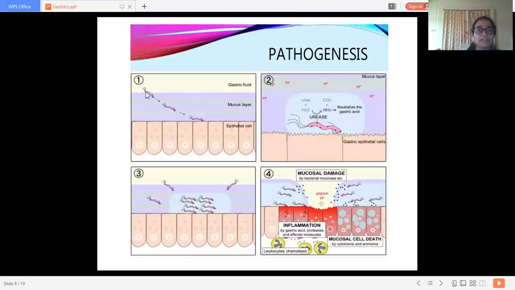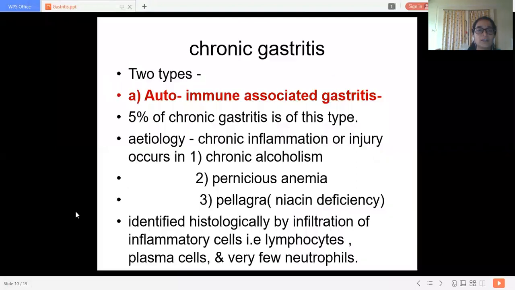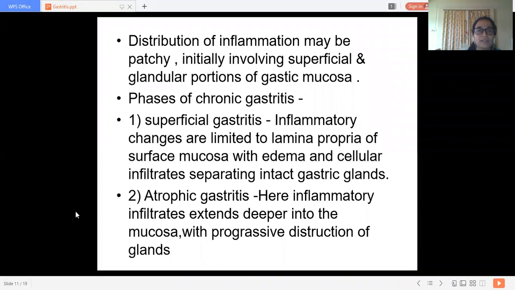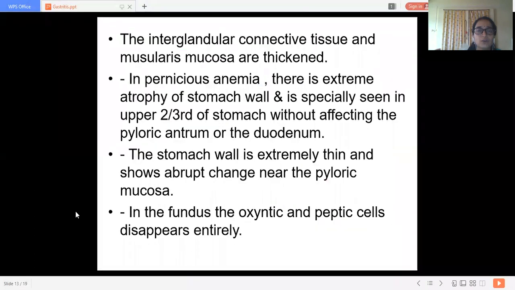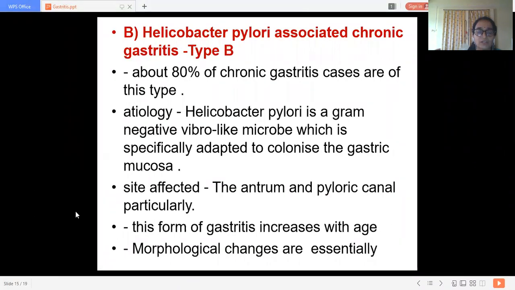In this picture, we can see this particular bacteria. They enter from the blood. This is a blood-borne infection. Indirect irritants produce the atmosphere which induces inflammation. This inflammation gives rise to mucosal damage. Then chronic gastritis has two types: autoimmune associated gastritis, and type B, which is because of Helicobacter pylori induced gastritis, that is type B.